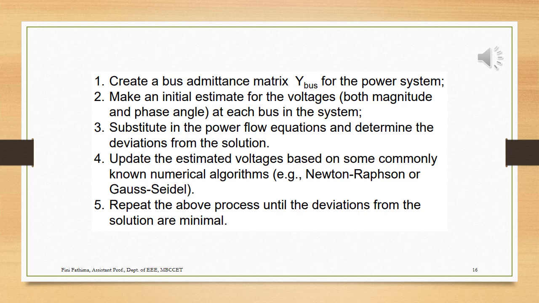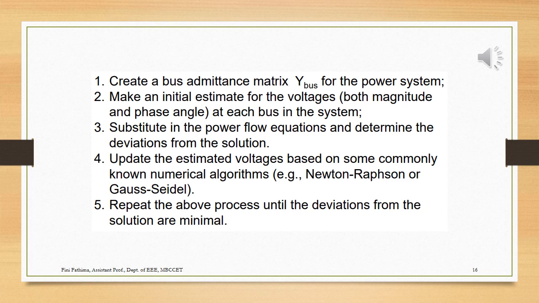For the PQ bus we get the active and reactive powers, and for the PV bus we get the real power and the voltages. So we assume all the values, and we assume the value of the slack bus as 1 angle 0. Then we substitute in our power flow equation, go through the derivations, use the Newton-Raphson or Gauss-Seidel method, and solve the equation to get a final value.